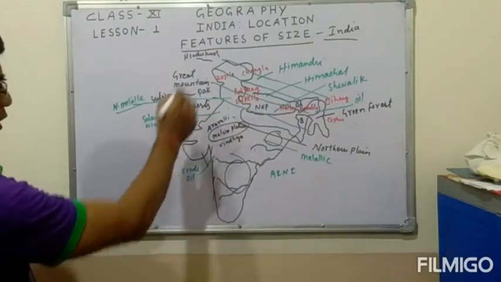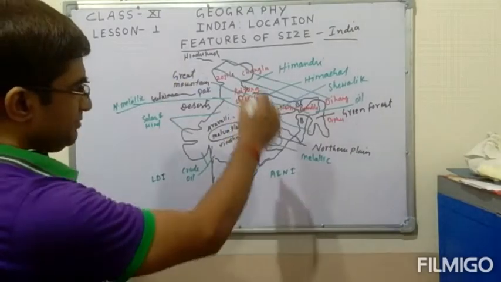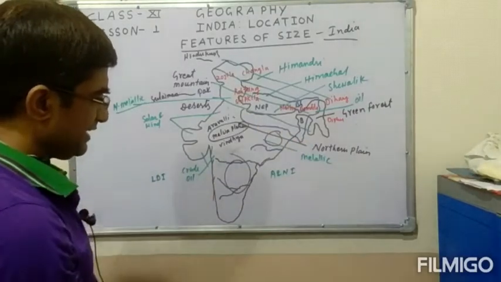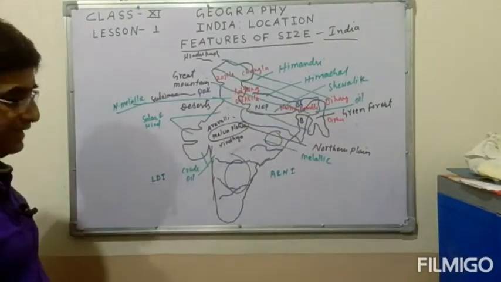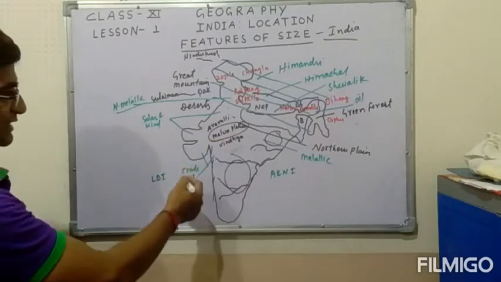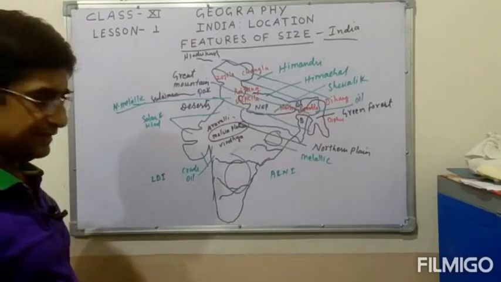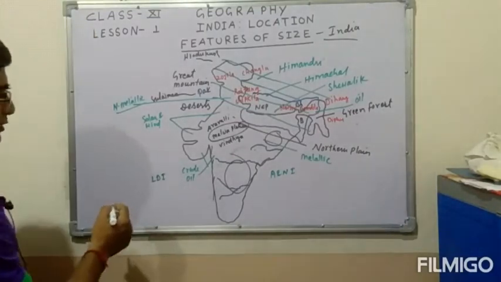All these passes and features of India, all these physiographic divisions of India as I have explained here, make India a very different, diverse country in its physiography. So what is the advantage of it?